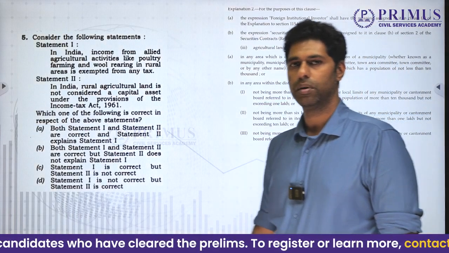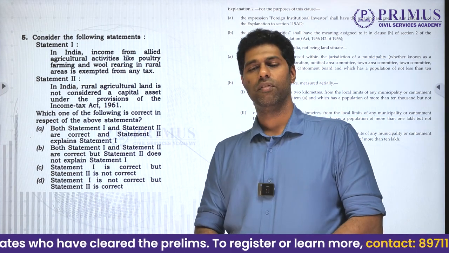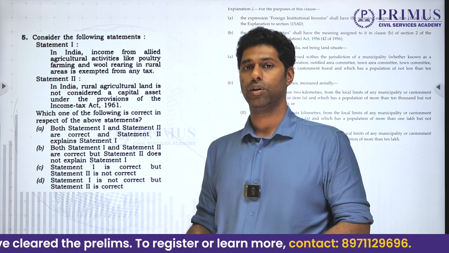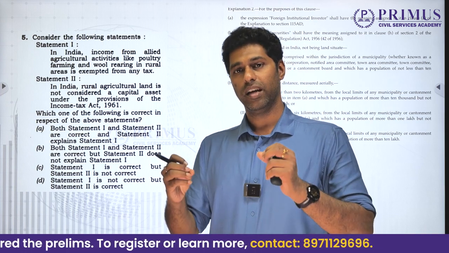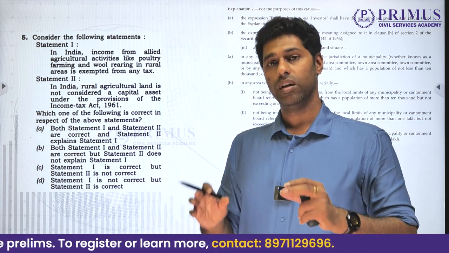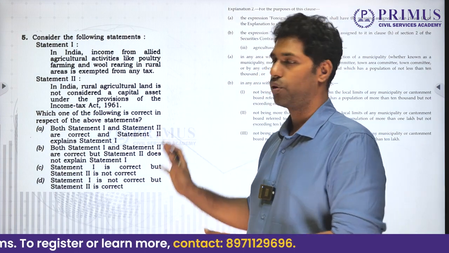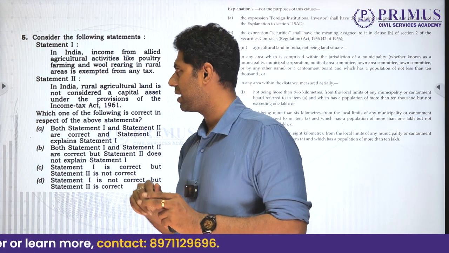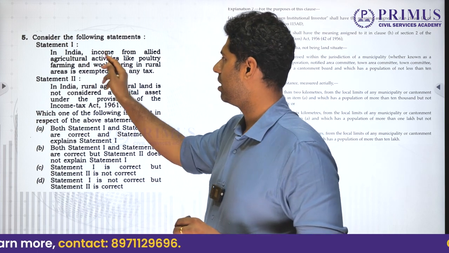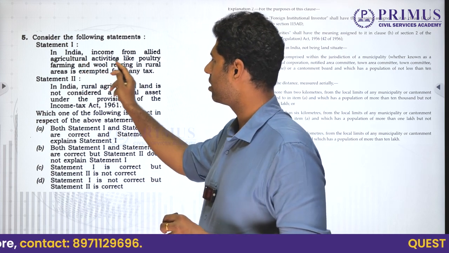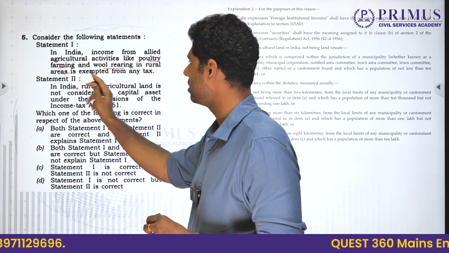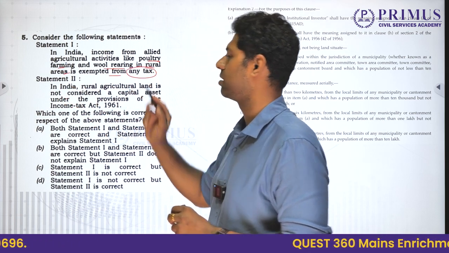Now this question has been a bit controversial, regarding whether agricultural income from allied activities is taxable or not. A lot of debate has been going on, hair splitting has been going on with respect to whether this is right or wrong. So let us go with the data and the facts which are present in the Income Tax Act. Now when you come to the Income Tax Act, in India, income from allied agricultural activities like poultry farming, wool rearing in rural areas is exempted from any tax.